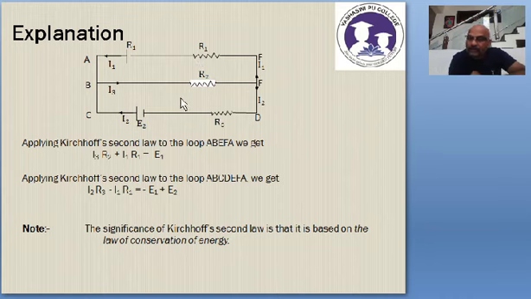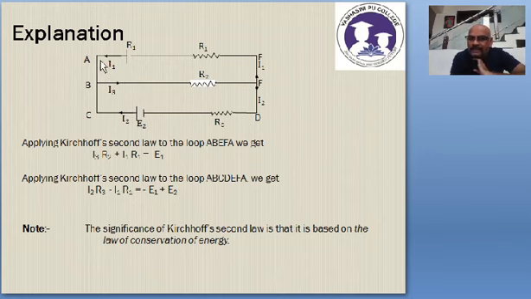And the third one is A, B, C, D, E, F, A. You should avoid the middle one, and then you will get the third loop. One loop you know, second loop you know, and the third loop also you know.